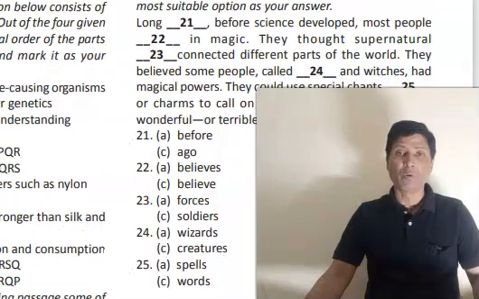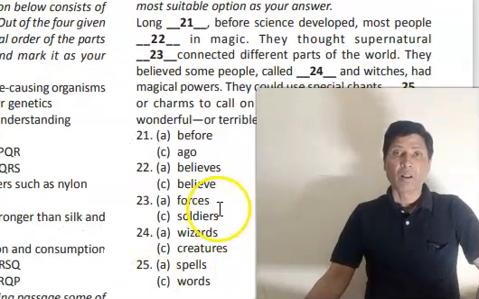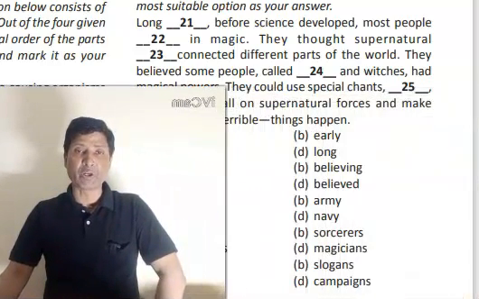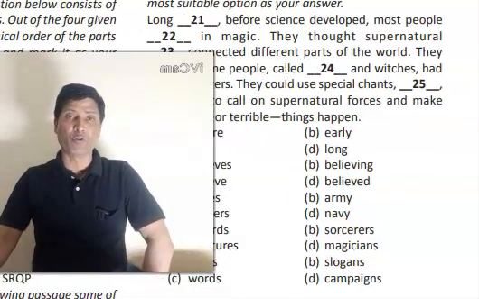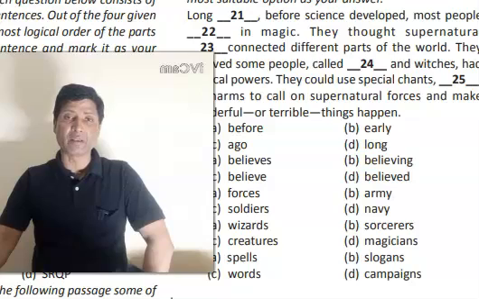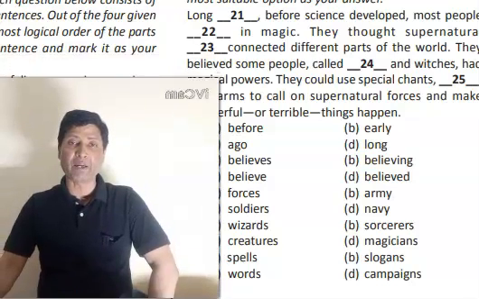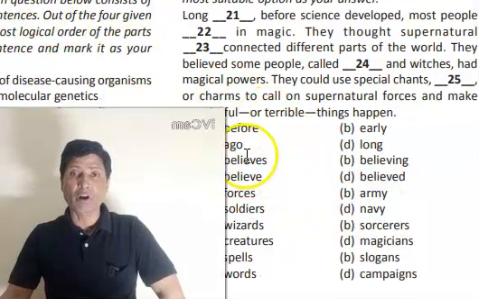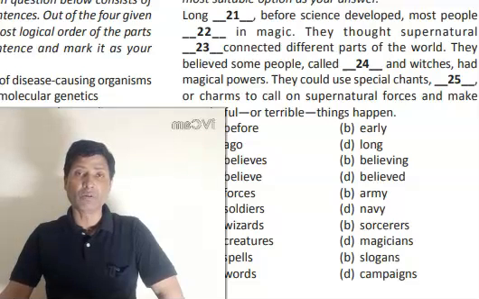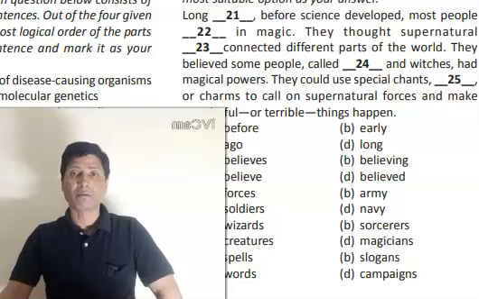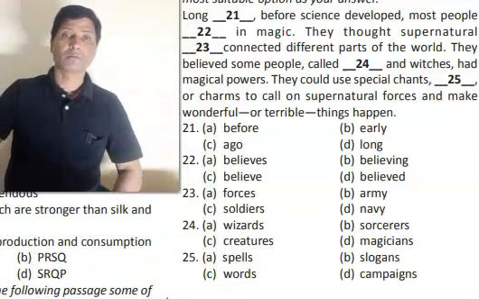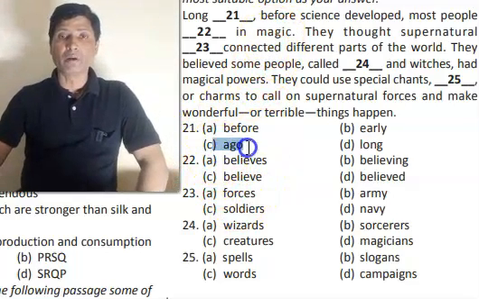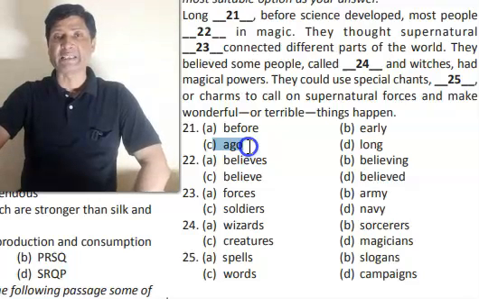So here we go. Look at this clause test question. Again, in order to solve a clause test question, you have to read a technique from my book called the EcoPate technique. In EcoPate, you have to see the environment, then collocation, then pattern. This is called collocation. So long will go with ago, long ago. Here long and ago go together, so it is an example of collocation.